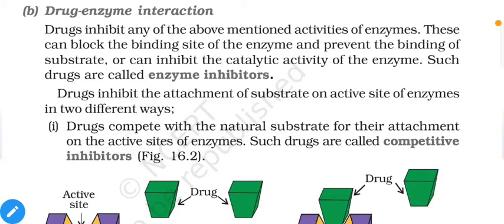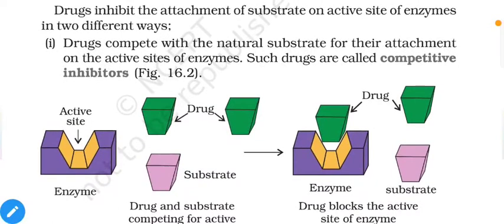Drugs inhibit the attachment of the substrate on the active site of enzyme in two different ways. First, it will directly set on the surface or active site. So drugs compete with the natural substrate for their attachment on the active sites of enzyme. Such drugs are called competitive inhibitors.